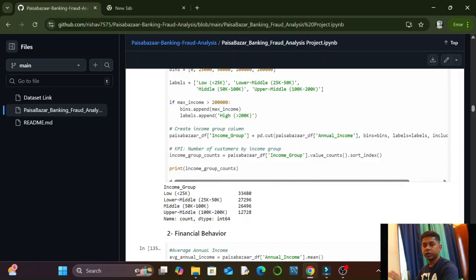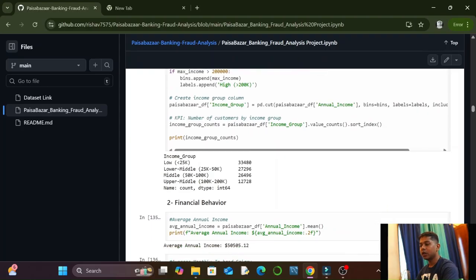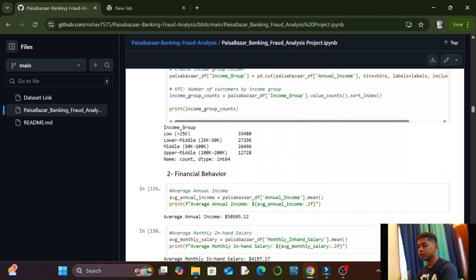I have divided all the annual incomes by these values. That means low is less than 25,000. In the lower middle level, I have taken 25,000 to 50,000. And likewise, I have made a chart, and we got low as 33,480 customers. Lower middle, I have got 27,296 customers, and likewise.